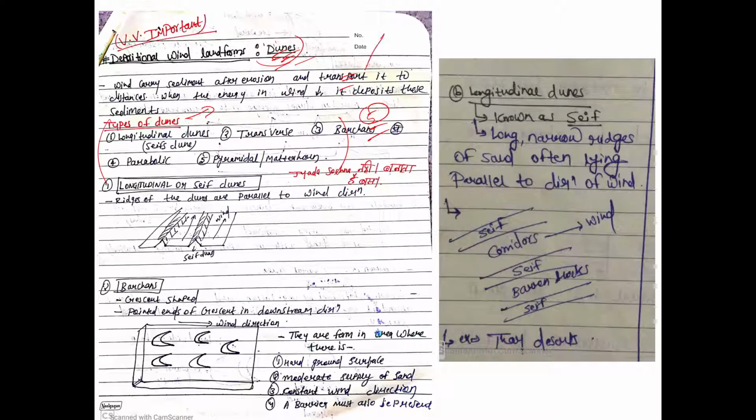So you will define dunes. It is under depositional landforms, and then you will write about various kinds of dunes. Here I have included five kinds of dunes. In the slide there is one more, but the major ones are only these: transverse, longitudinal dunes, and Barchans.